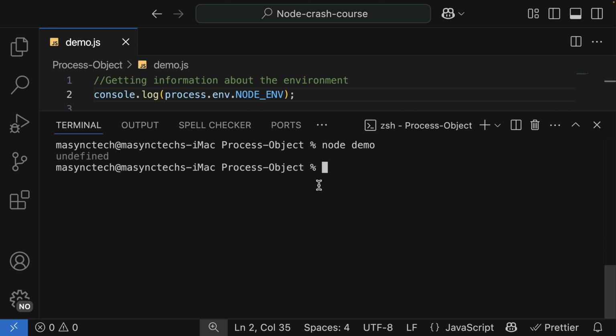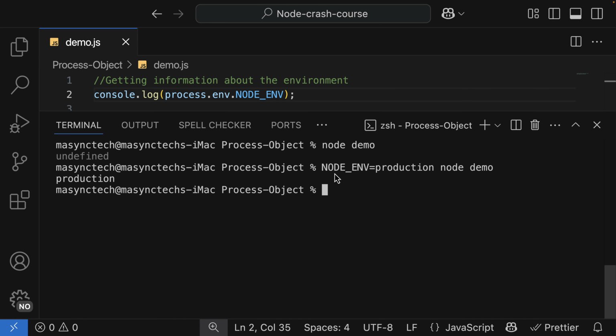So how can we set it? We're going to use the command line interface to set our environment variables. On Mac, we're going to use NODE_ENV, that is our environment variable name, equal to production, and then I'm going to run the file as node and then demo. With this one, let's see. As you can see here, now I am in the production environment. This is how we set an environment variable using the command line.